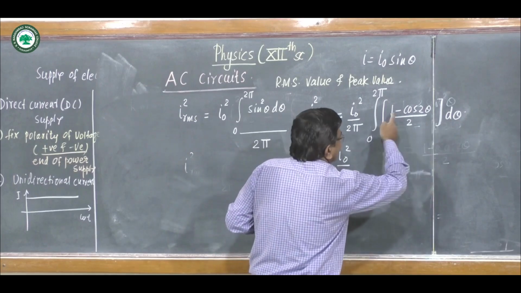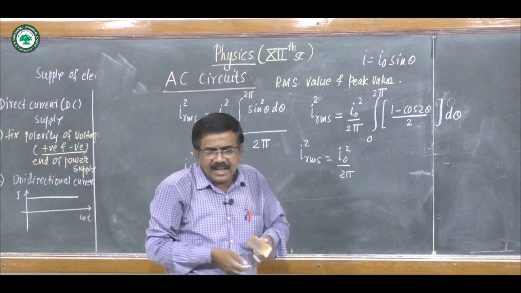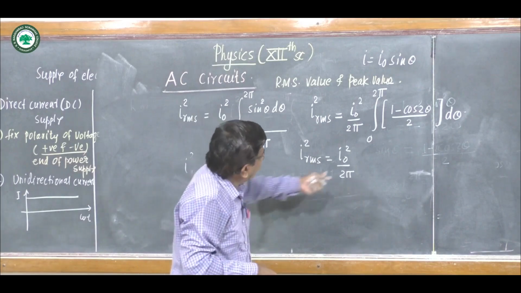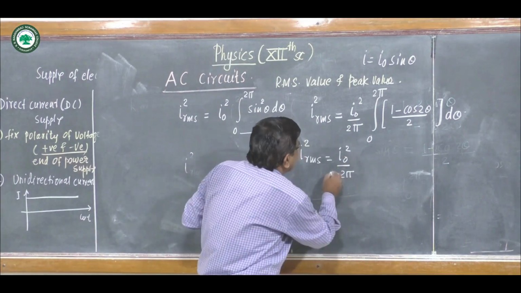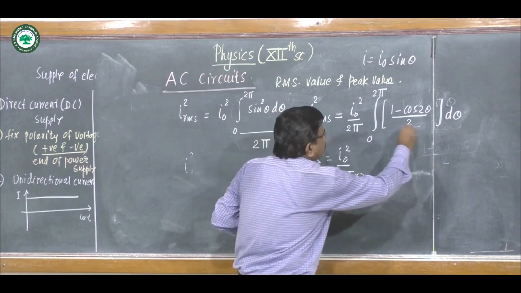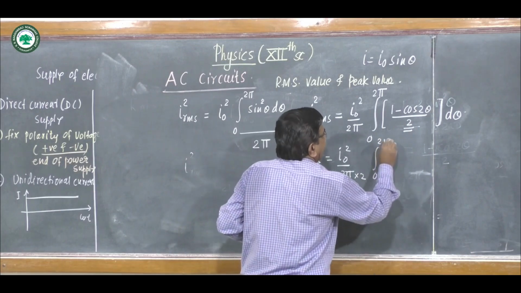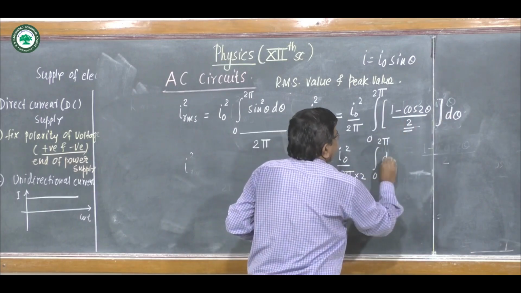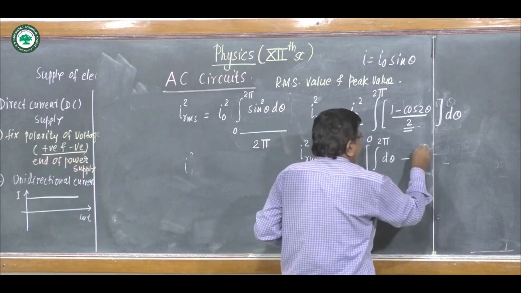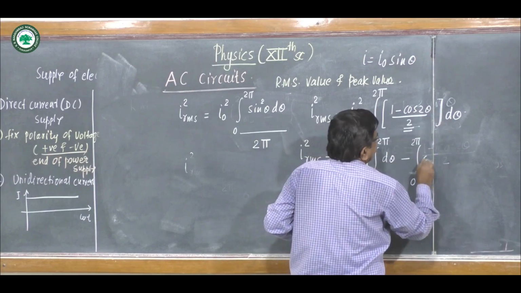We multiply inside the bracket by d theta, and this 2 we take outside the integration, so this is 0 to 2 pi integration of d theta minus integration 0 to 2 pi cos 2 theta d theta.